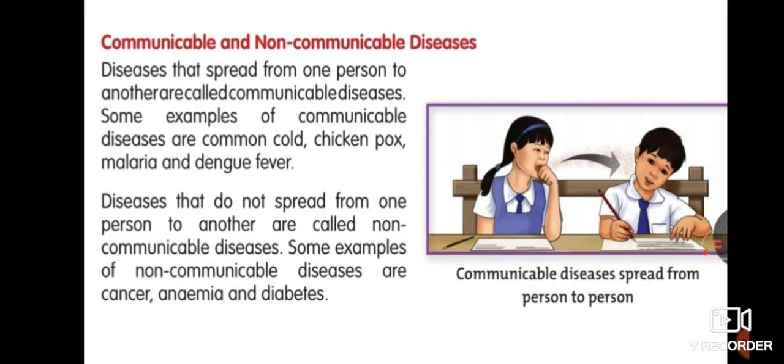Like anemia is caused by, yes, lack of hemoglobin or blood in our body. And diabetes is caused by sugar, that is, you can say, high sugar intake in our body.